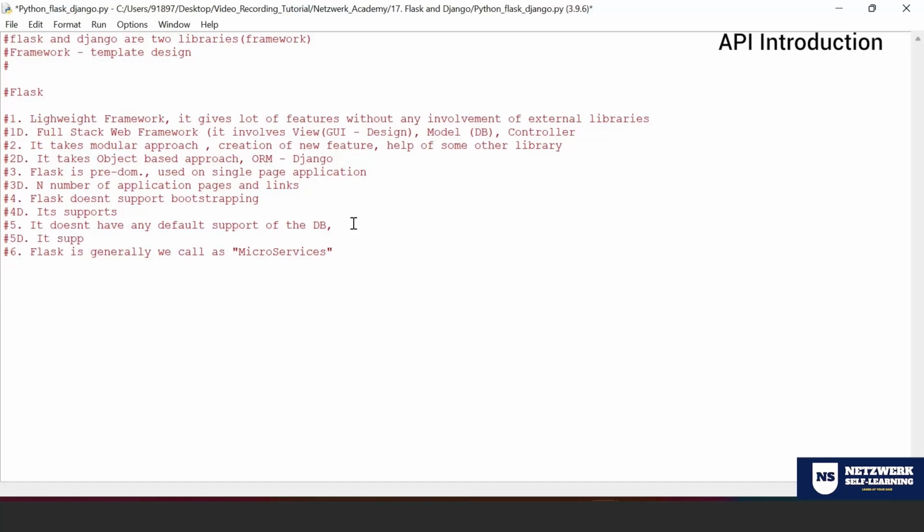Fifth one, again an easy one. It has SQLite 3 as the default DB connectivity. Right. So to connect a DB, there is no need to worry about the external aspect of connecting the DB with a tool, because by default Django supports SQLite 3 by itself. Okay, it supports that engine, and if the situation demands some other library, you can go for that as well. There is no harm in that. Okay, right.